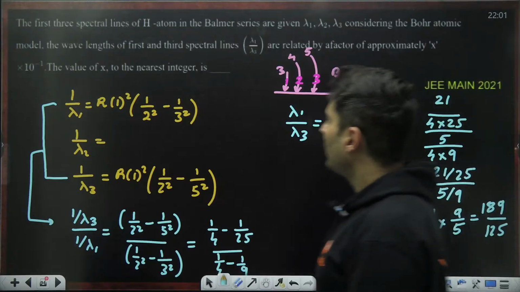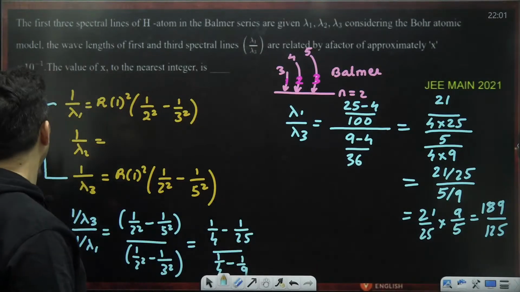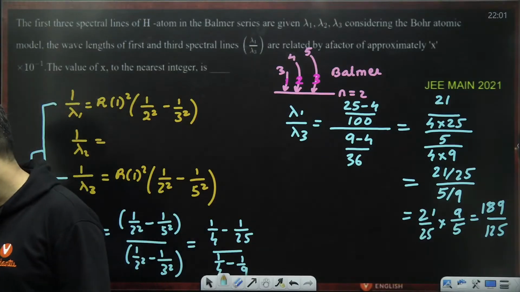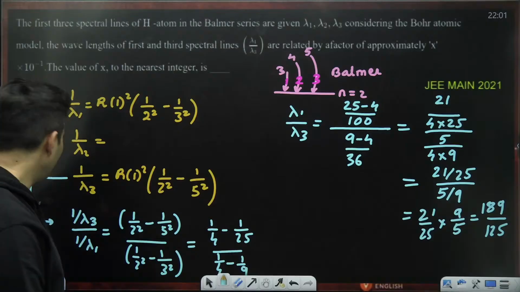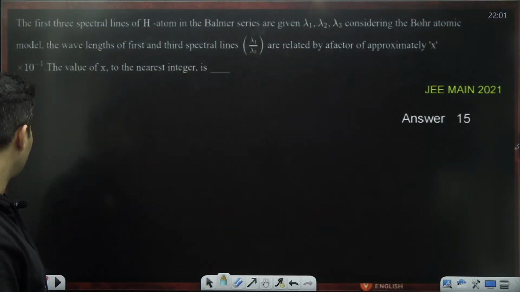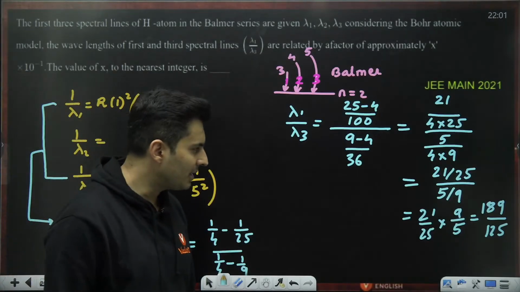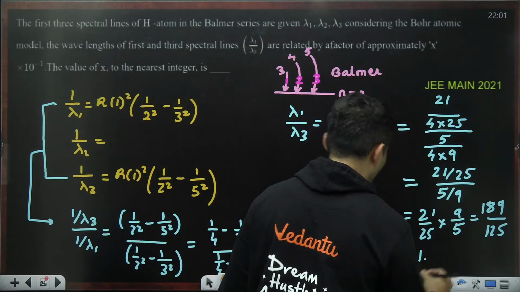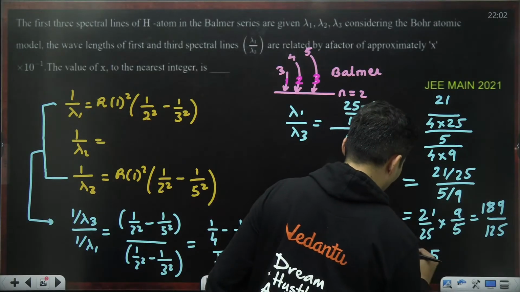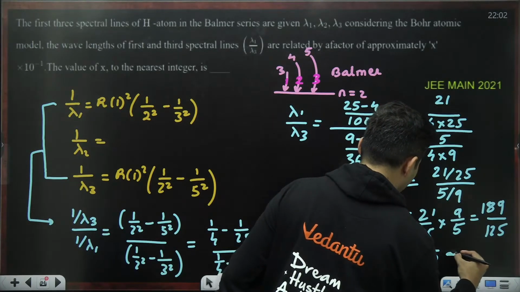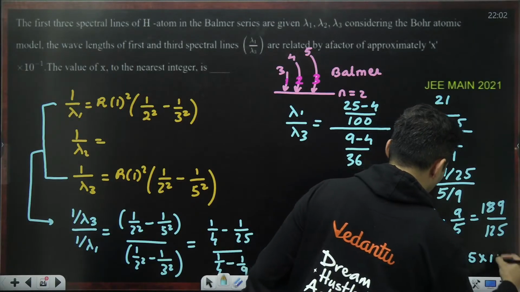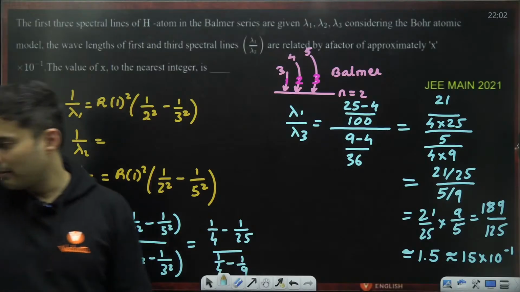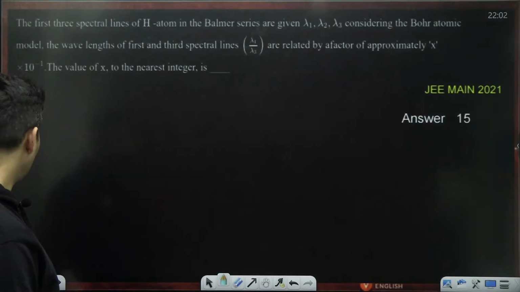So what is this x going to be? Into 10 to the power minus 9. 189 divided by 125. Approximately it's going to come out to be around 1.5 times, which is the same as saying 15 into 10 to the power negative 1. Yep, 1.5 times. Very good. Close enough answer. So that's your JEE Mains 2021 question.